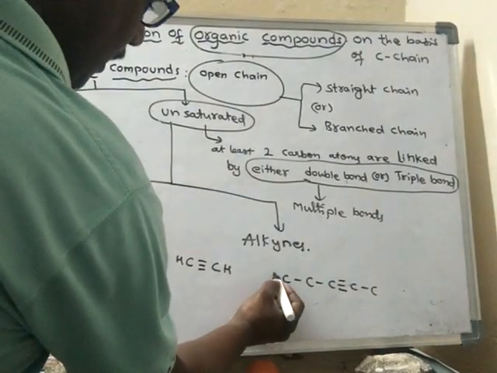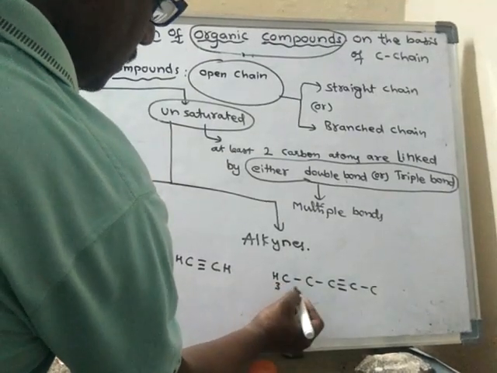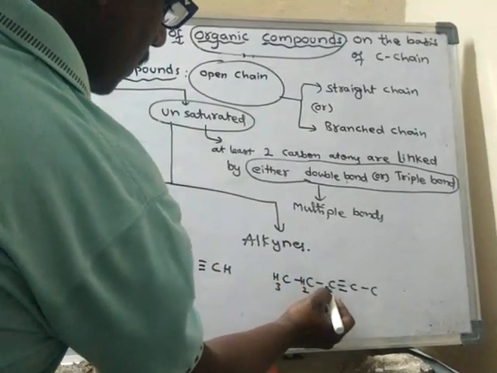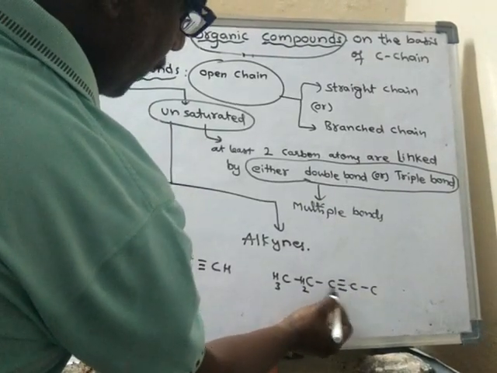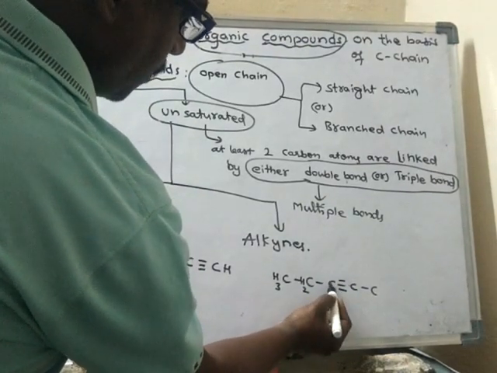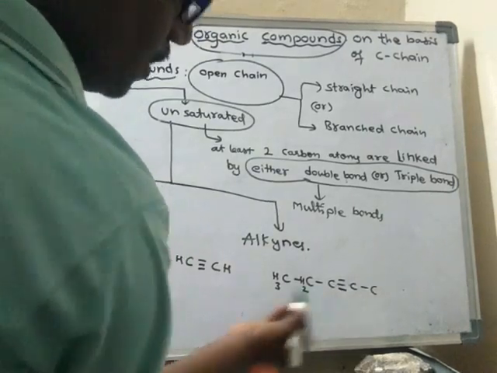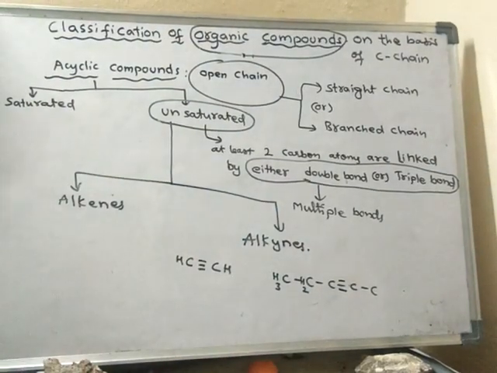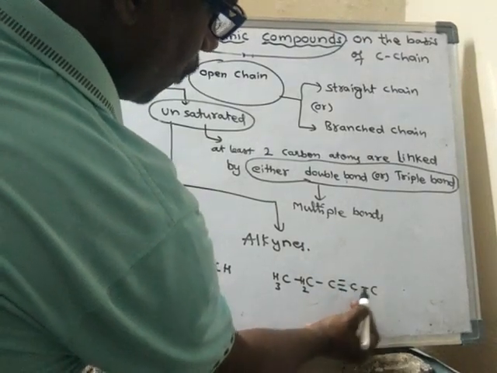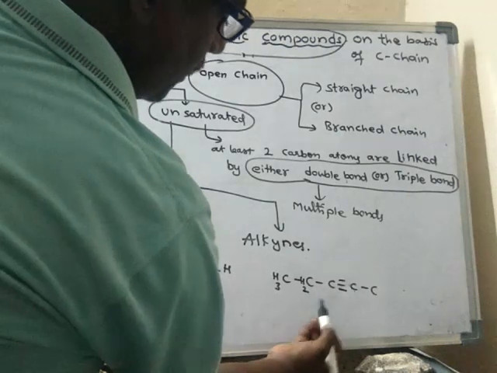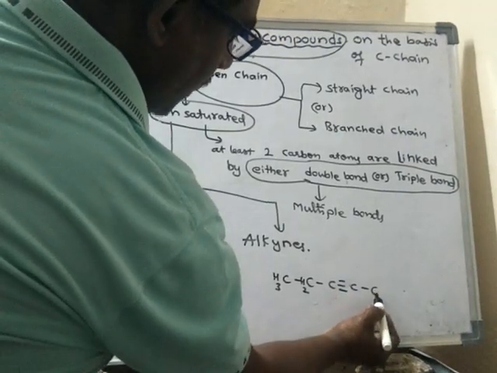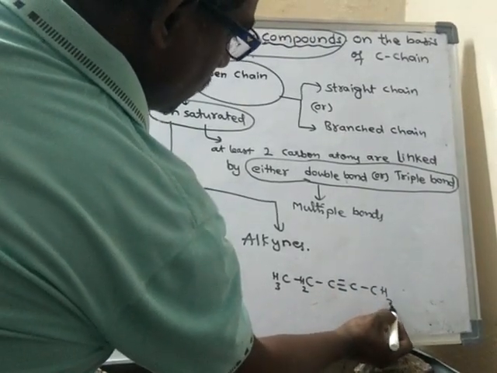Here I am filling hydrogens. Already 4 bonds are there, so no need of filling any hydrogen, because carbon will have maximum 4 bonds only. Even this carbon also has 4 bonds, so no need of writing hydrogen here. And this carbon has 3 hydrogens.